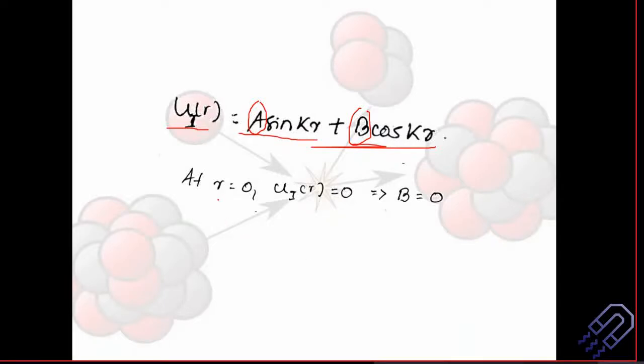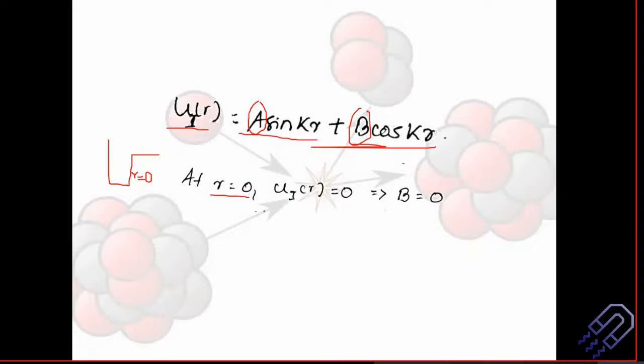So what happens at r is equal to 0? Whenever we say r is equal to 0, we are considering the boundary. If we draw the wave function here, this part is nothing but r is equal to 0. Obviously you cannot have a wave on the wall. If you are there, you are either on this side of the wall or on the other side of the wall. You cannot be on the wall. So there is no such wave function which exists on the wall.